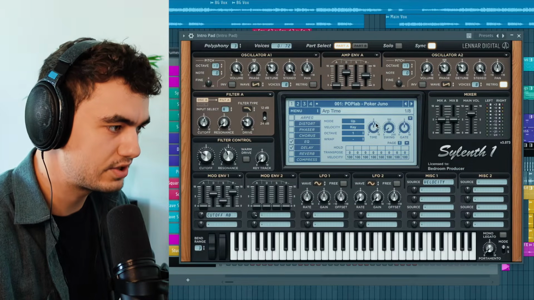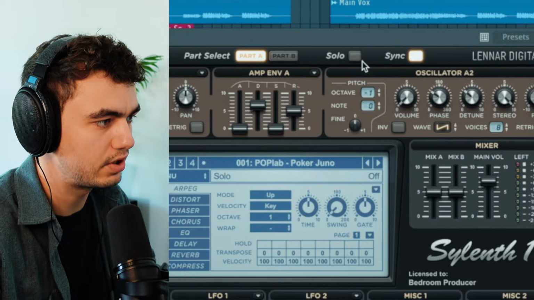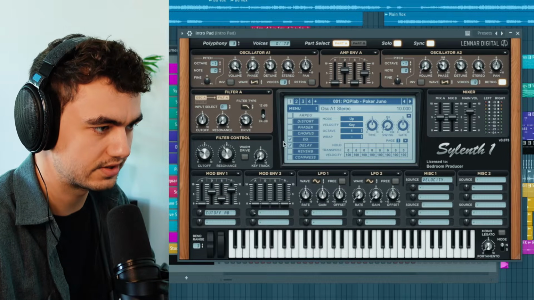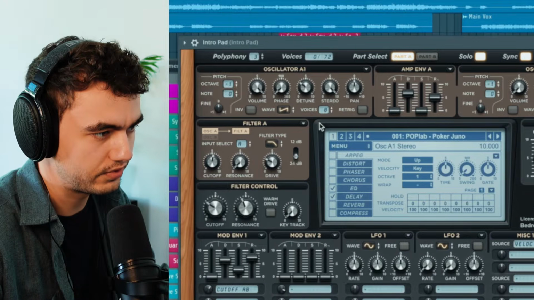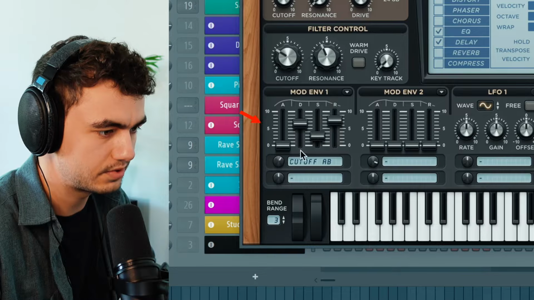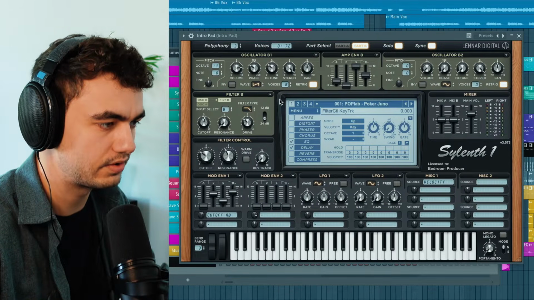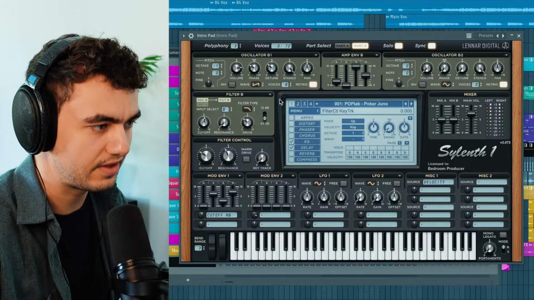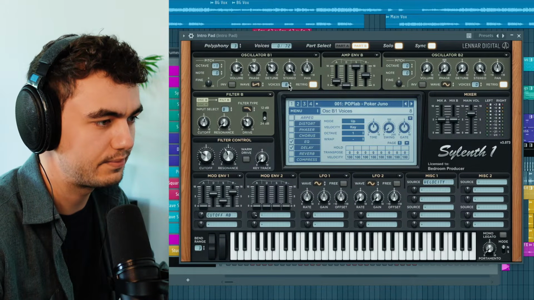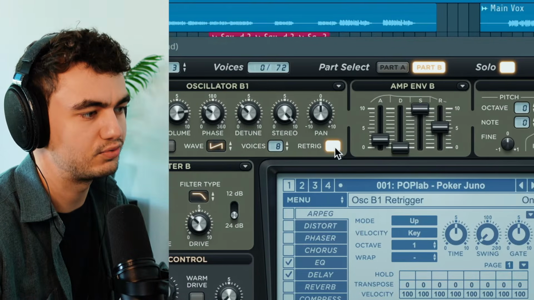For the intro pad sound, I'm using a patch I made with Sylenth One. This is basically two parts. We have part A, which sounds like this, which is basically 8 voices of unison, slightly detuned and shaped to a pluck with the cutoff. And then we have the B part, which is the tail of the sound. And you can hear it has this really phasey sound at the end, which you can achieve by using multiple voices of unison, detuning them, and then using the retrigger function.